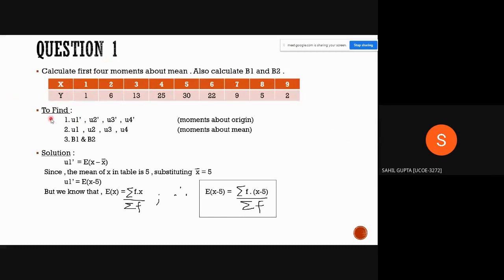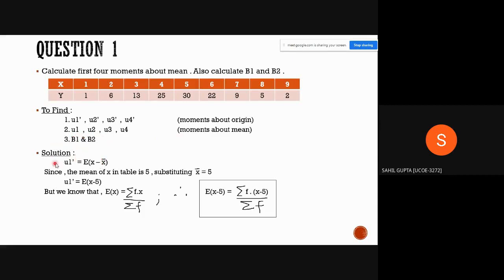So what do we have to find? First of all, we have to calculate the first 4 moments about mean. But in order to calculate that, we have to find the first 4 moments about origin. Then we can use the formula to find the moments about mean. And once we know the moments about mean, we can calculate beta 1 and beta 2.